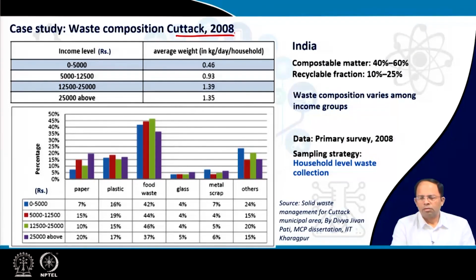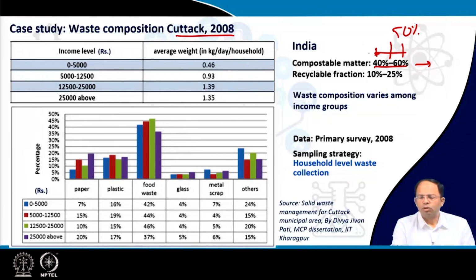So, in India, compostable matter ranges from 40 to 60%. So that's a very big range. In some cities it may be 40%, in some cities it may be 60%. If I don't do any kind of survey or estimate for that local area, and I take this figure as 50% on average, I will design my composting plants and all these processing facilities accordingly. But that will end up with a lot of wrong estimates.